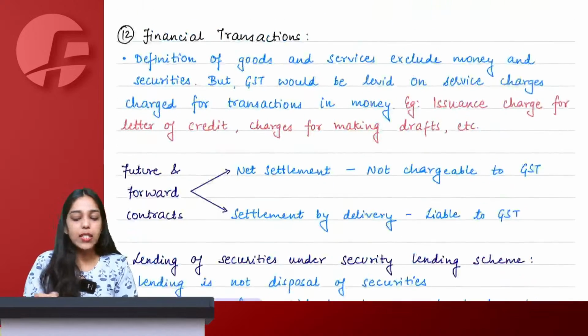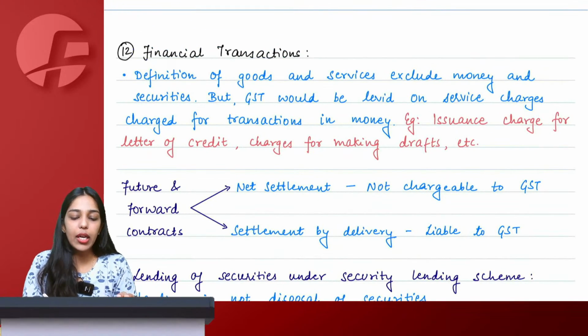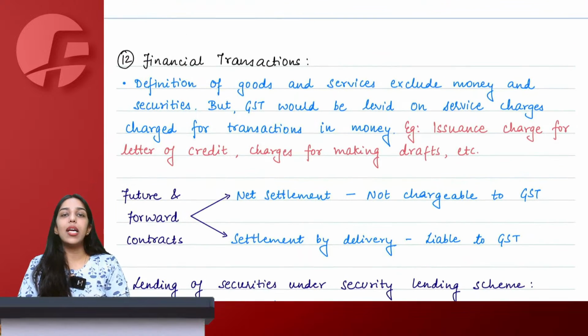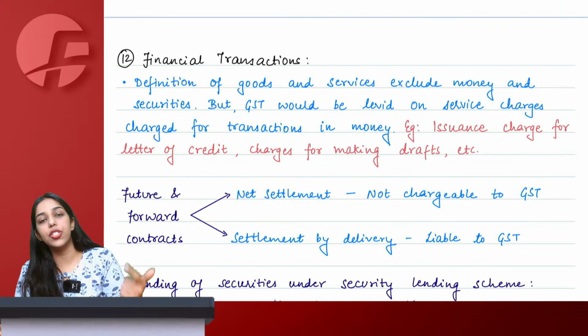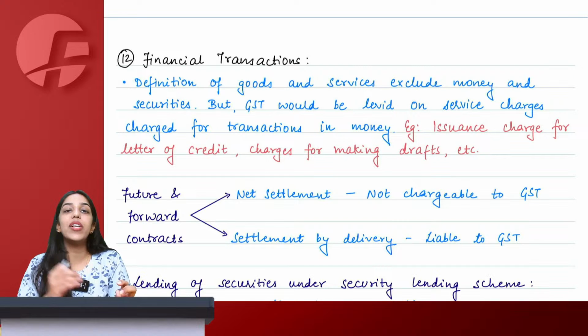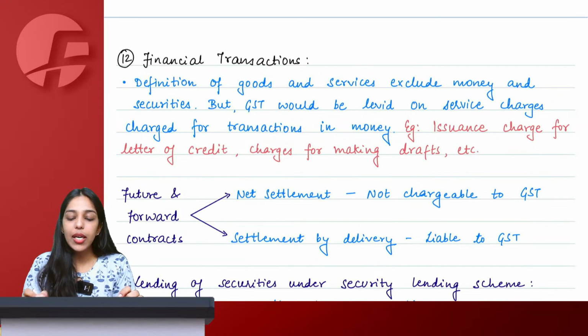Right. Then this financial transaction also, along with the definition of money and security, I have made you cover. So we understand that the definition of goods as well as services excludes money and security. But any transaction which is helpful to facilitate the transaction in money and security, that is a supply. So I would say letter of credit.